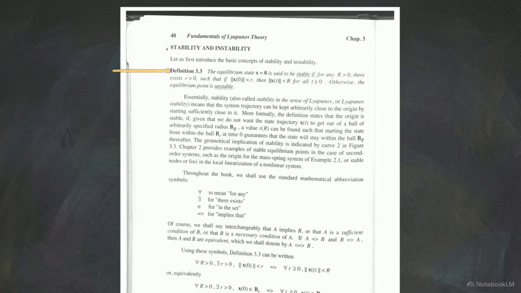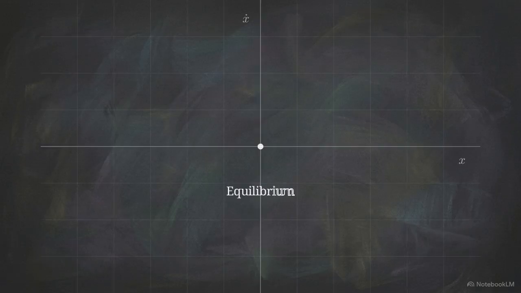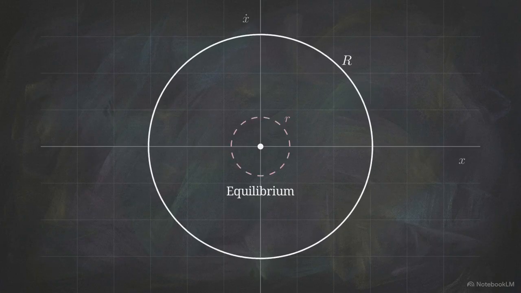This text outlines stability in the sense of Lyapunov. It provides the definitive method for proving system stability when local linearization fails. Instead of tracking exact positions over time, Lyapunov stability establishes strict mathematical boundaries of containment. Translated into geometric intuition, around an equilibrium point at the origin, we establish an outer boundary, R, and a smaller inner boundary, r.